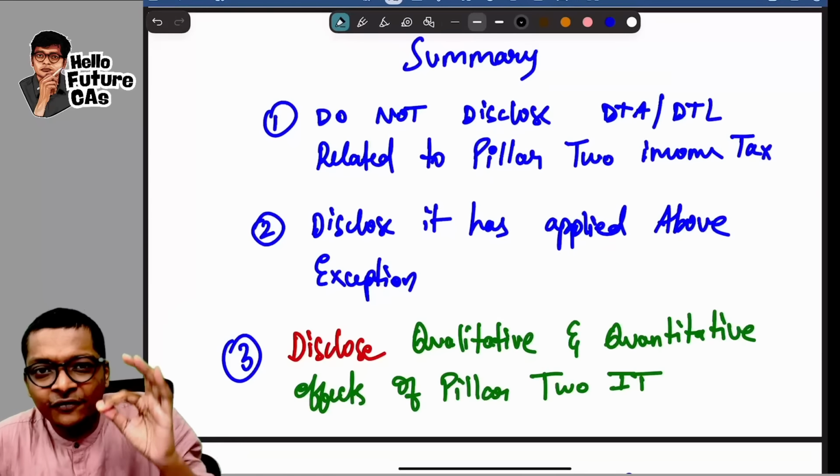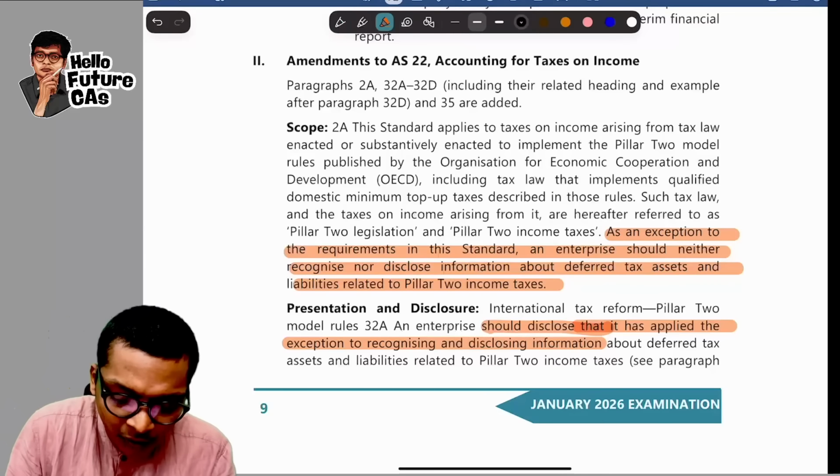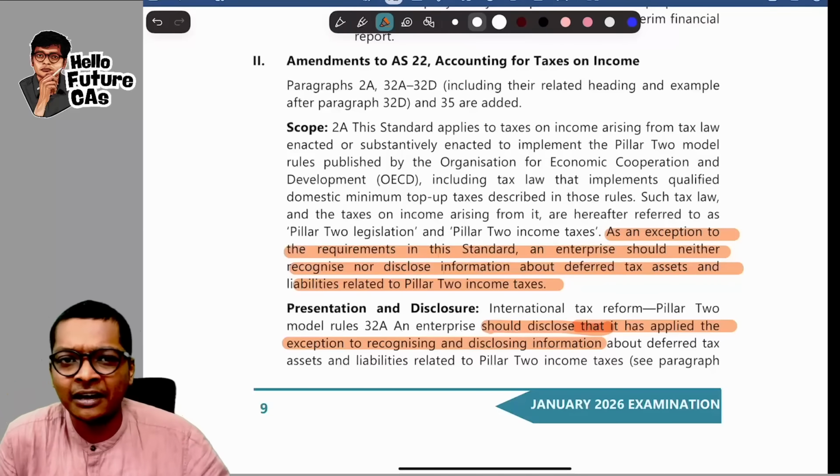What is relevant for exam? I've given you 1, 2, 3. 3 points if you remember for exam, more than enough. And some disclosures that are needed. I have summarized it over here. But the same thing is there in our RTP also. Let me explain it once over here and then summarize in our notes.